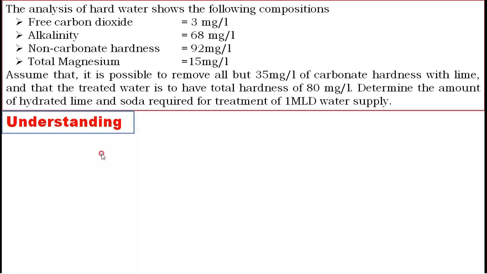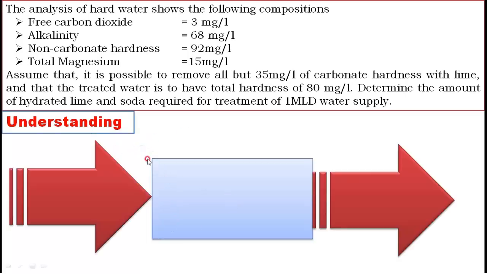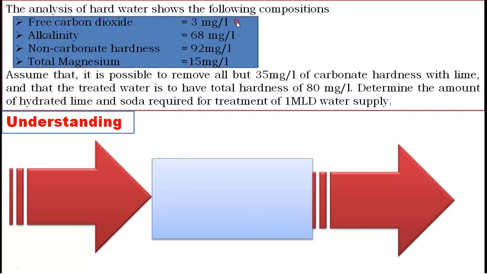Now, in understanding, this is a treatment plant or treatment unit where you are removing hardness. Here raw water comes in and here treated water goes out, right? Now see the problem. All this information is given with respect to raw water, right?